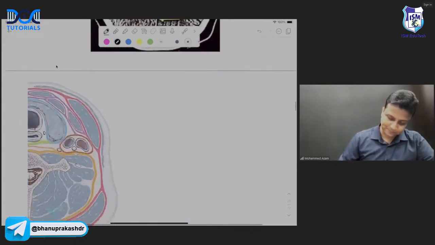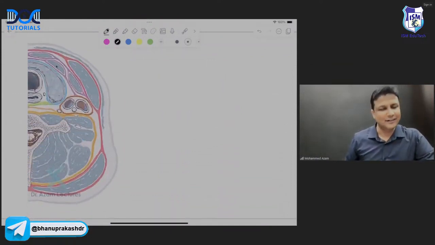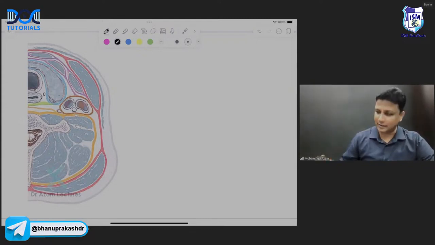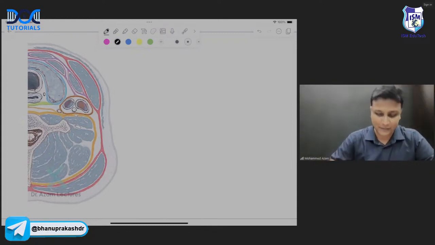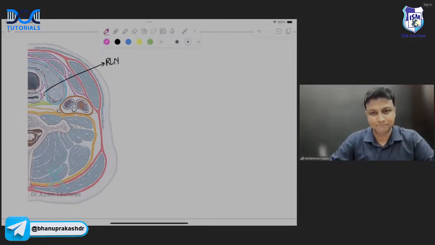आगे बढ़ते हैं. Now in this diagram you are able to see the transverse section of the neck. In the transverse section of the neck, आप सबको already fascia वगैरह तो पता है. The deep fascia, superficial fascia of the neck and all, we have already covered many times. The important thing right now, what I want you to learn is the nerves. How to identify the nerve. Now, please look at this diagram here. This nerve here will be the recurrent laryngeal nerve. It will be present in the tracheo-esophageal groove. That's how you have to identify it.